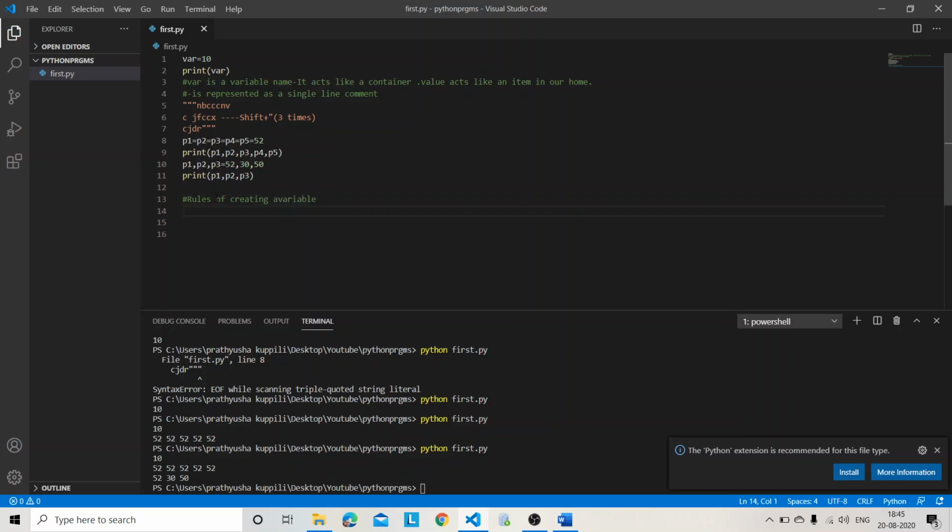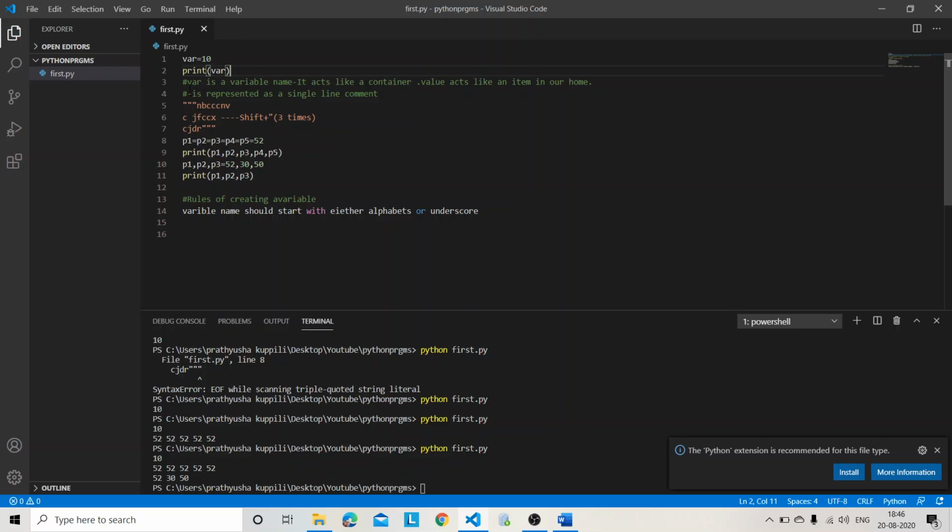To create a variable, we have some rules. What are those? The variable name should start with either alphabets or underscore. See, there is a differentiation of color.